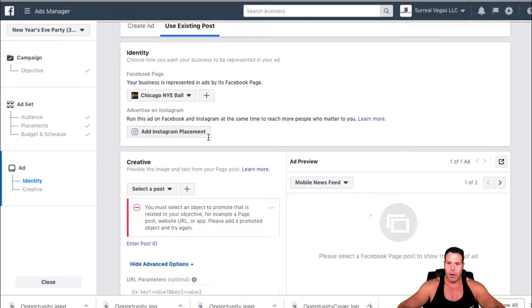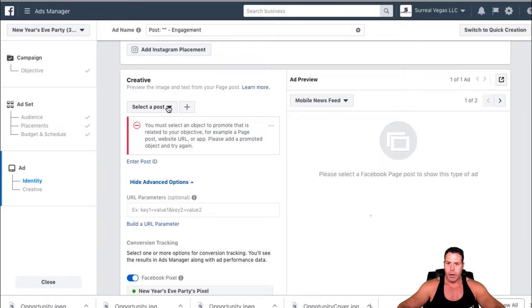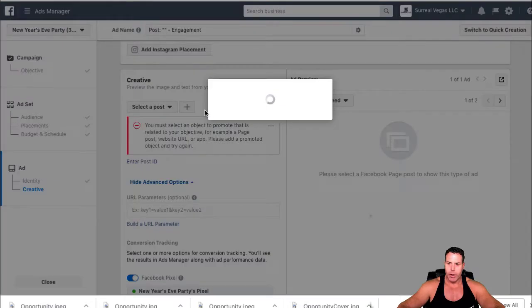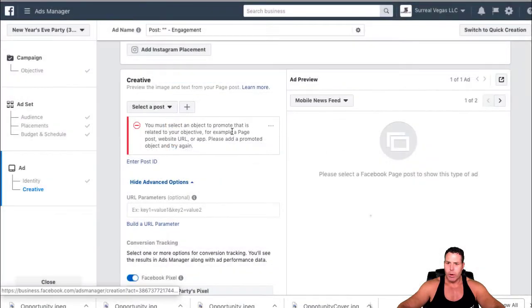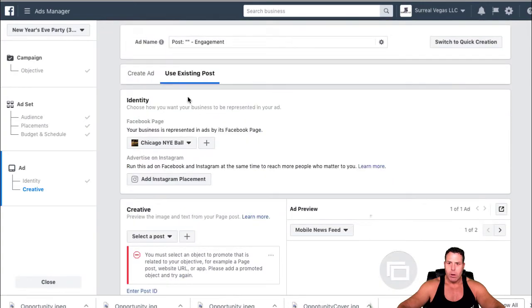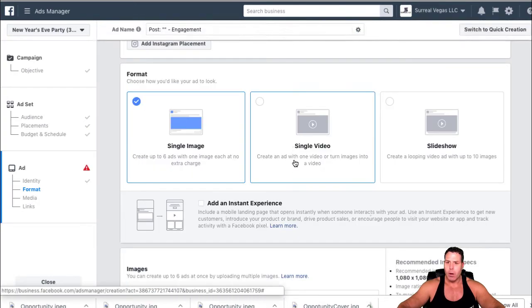So click on that, and we're not going to select a post. We're actually going to create an ad. Sorry, okay, we'll create an ad.